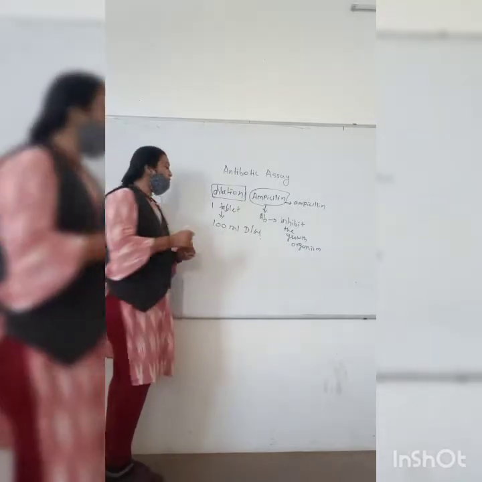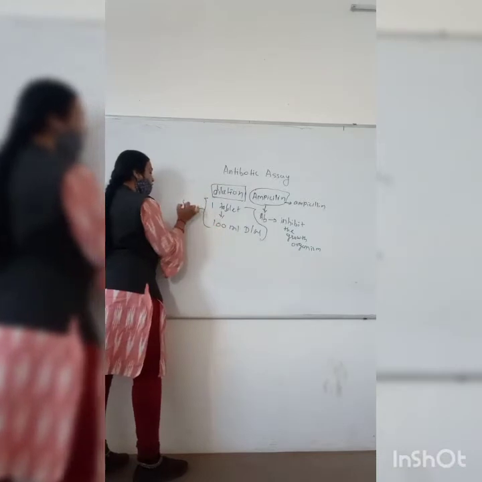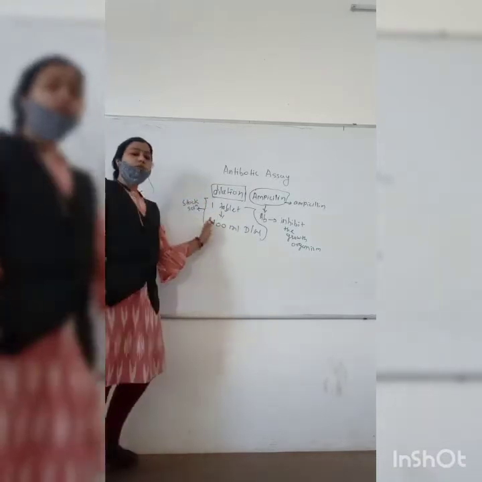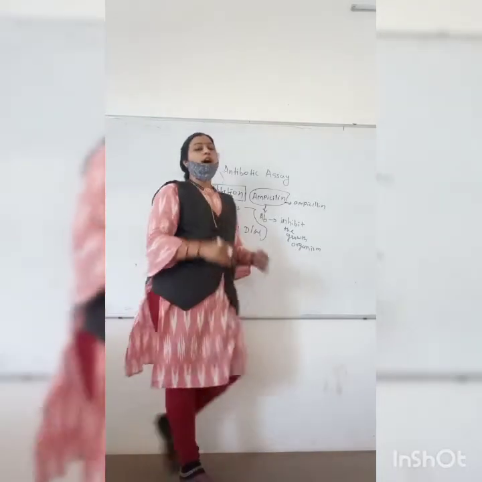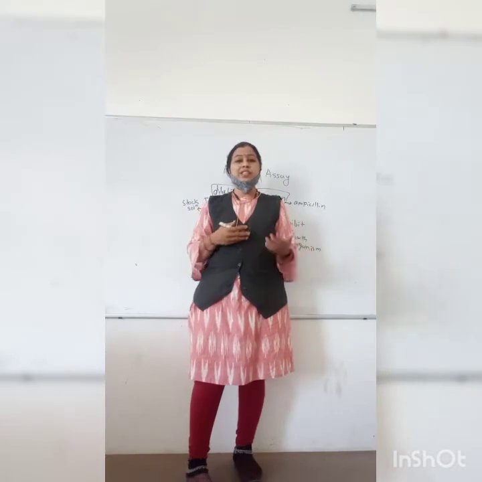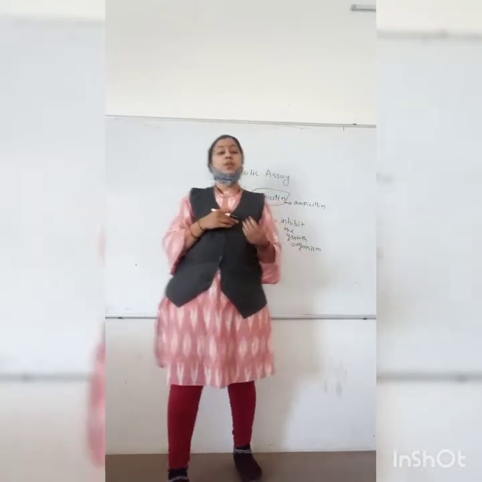So it is your stock solution. Now your stock solution is ready. After that you have to prepare the dilutions of the stock solution, meaning the working dilutions.